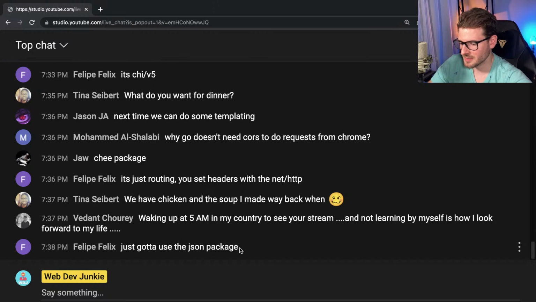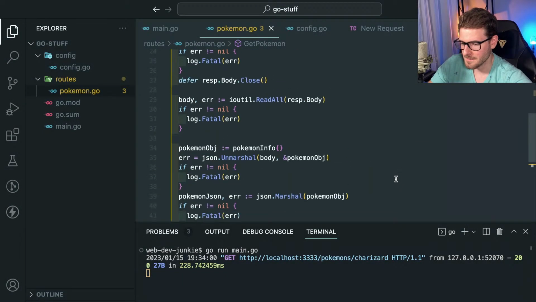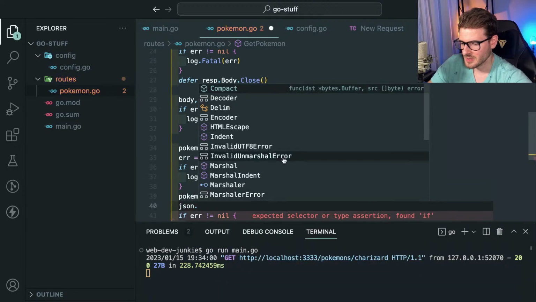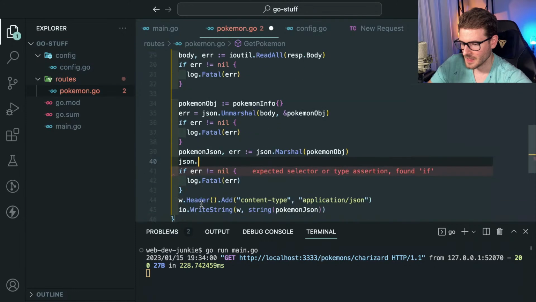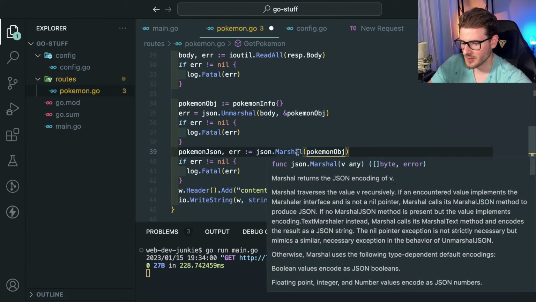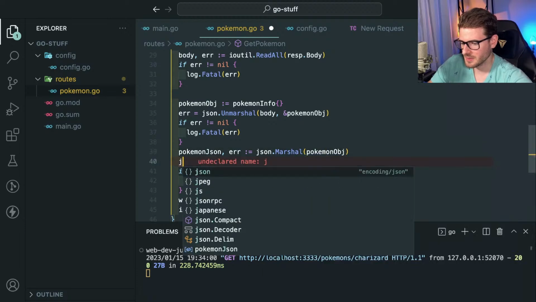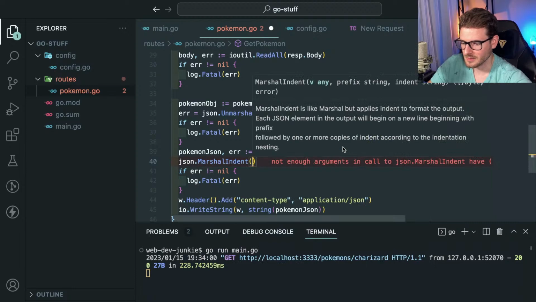You just got to use the JSON package. Yeah, I'll go Google this. There's just a bunch about the JSON package I don't even know about yet. JSON dot. It'd be cool if there's a separate argument here that I could pass in. Oh, like marshal using type. Marshal indent. What does that do? I don't want that.